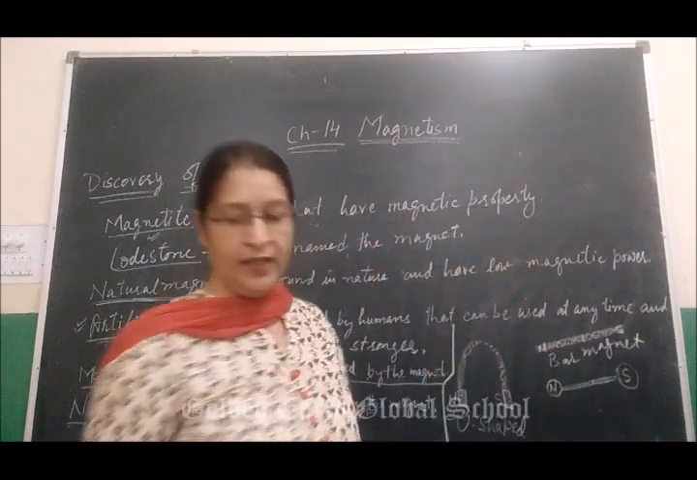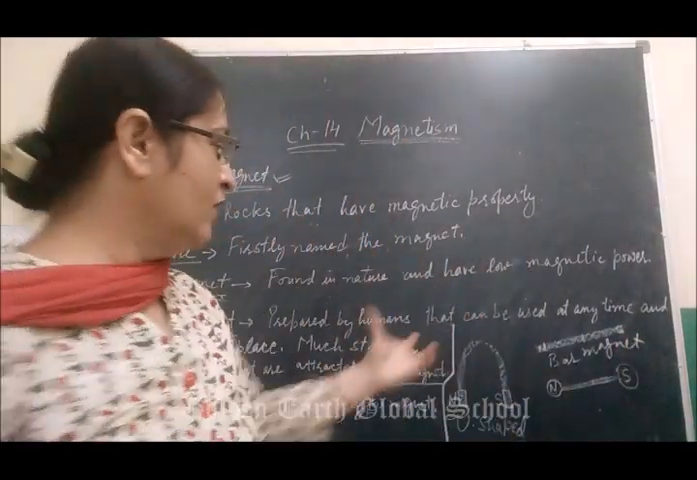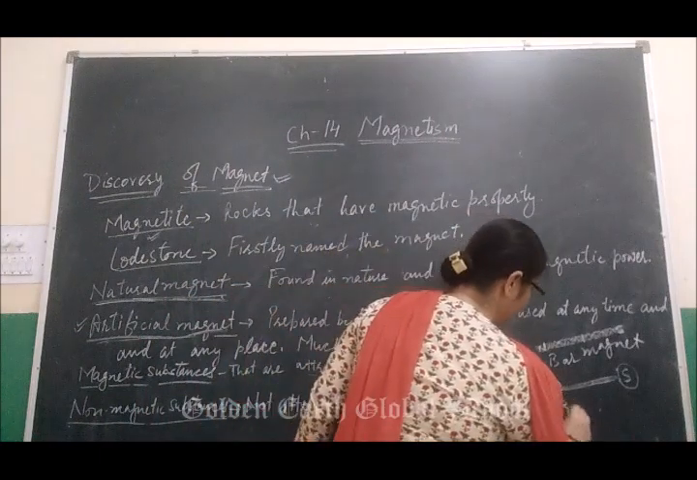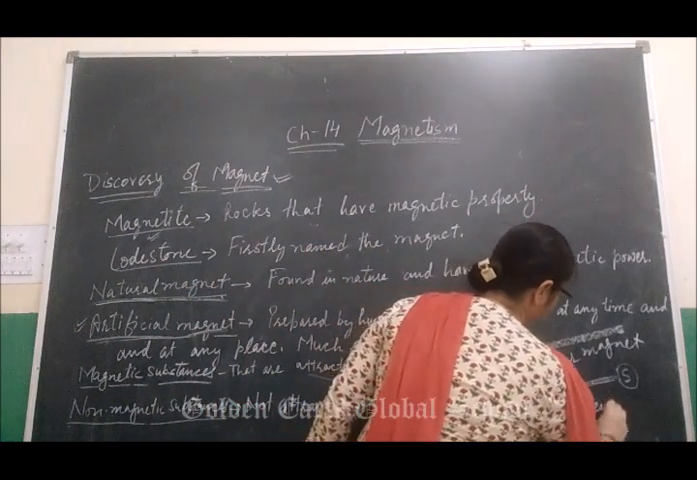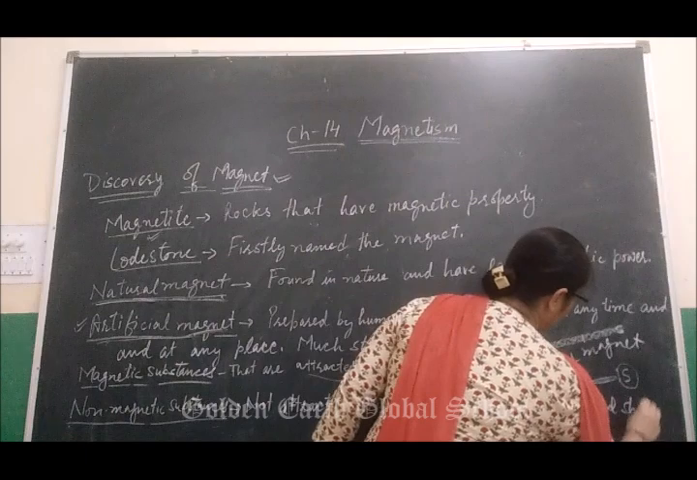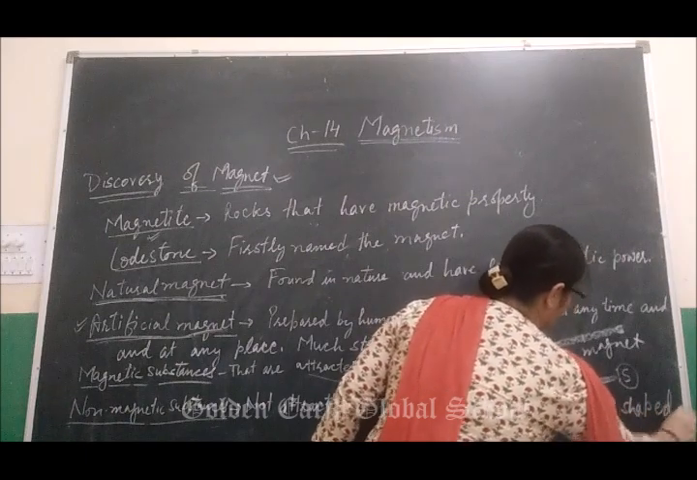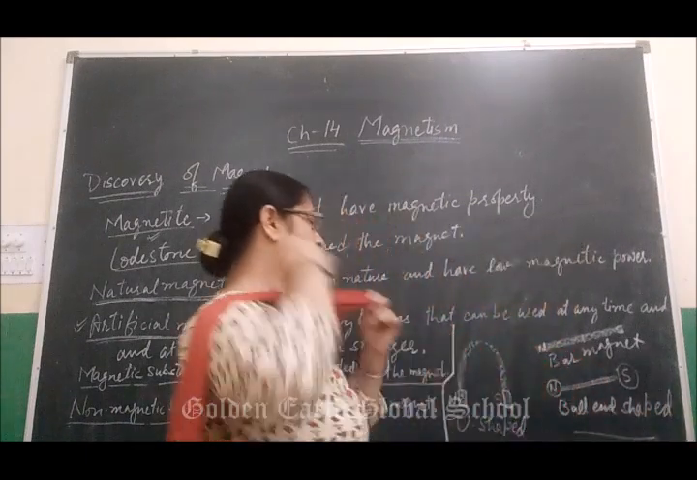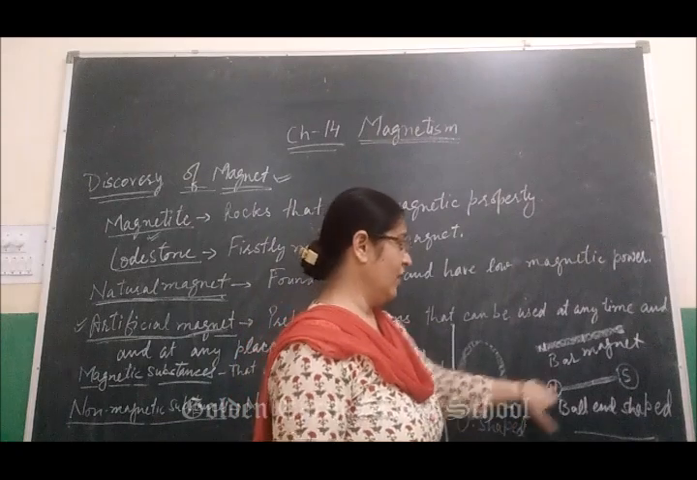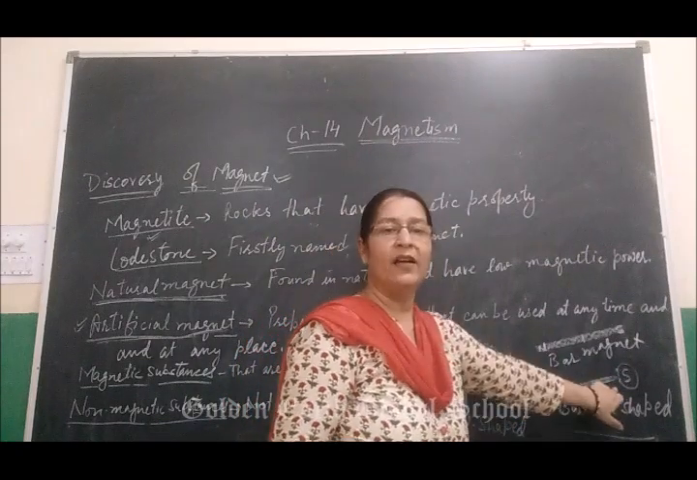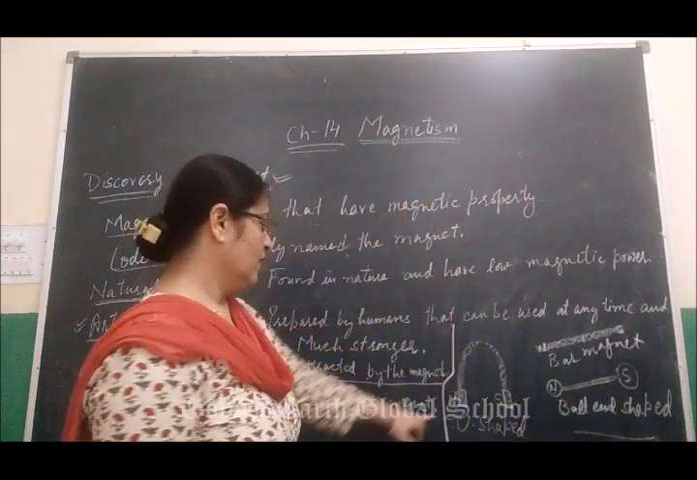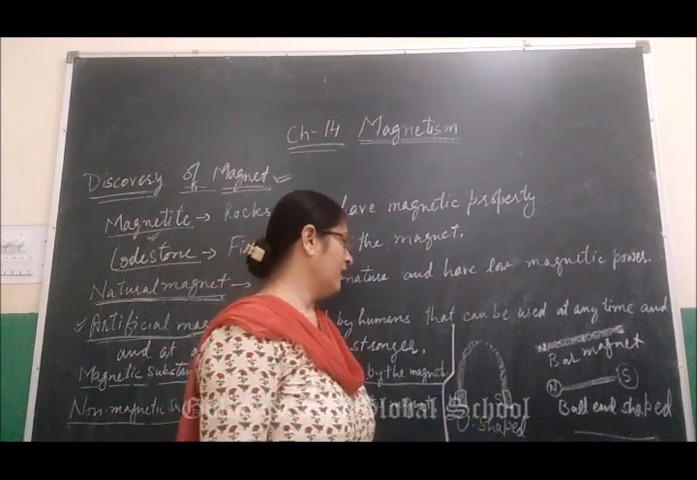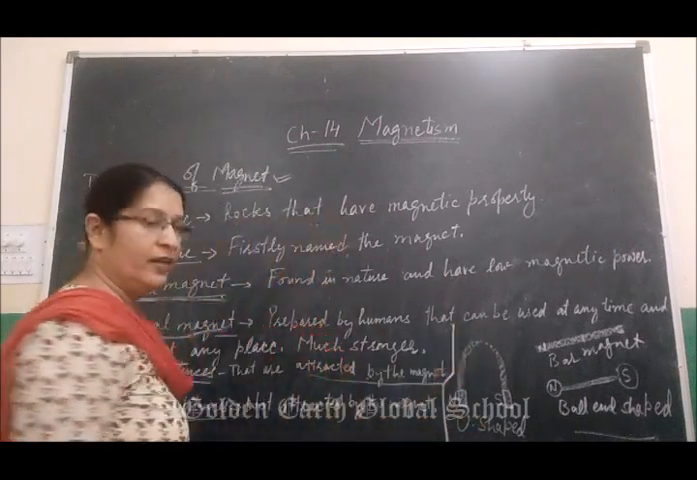And the third one is the bell-shaped magnet. It also has two poles, North Pole and South Pole.